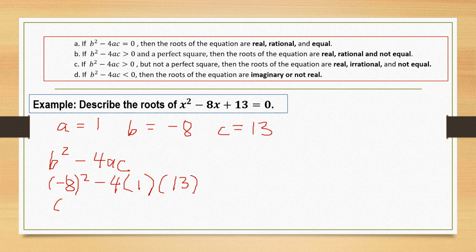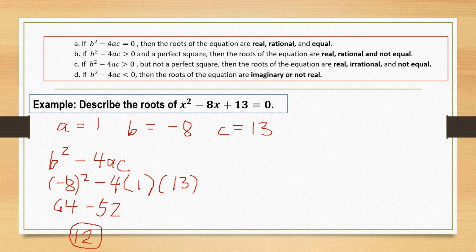Negative 8 squared is equal to 64. Negative 4 times 1 is equal to negative 4. Negative 4 times 13 is equal to negative 52. Now, 64 minus 52 is equal to 12. 12 now is the value of the discriminant of the given quadratic equation.